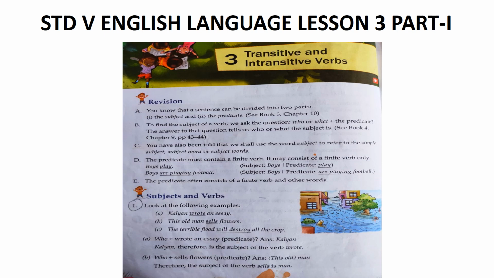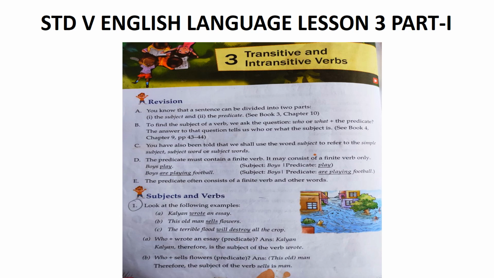Now see, often the verb simply tells us something about the subject itself, what it does, what it is or what it is like. The action described by the verb does not affect some other persons or things. It stops with the subject, like the dog barked, birds fly, John will play. Here in P, the verb bark simply tells us something about the dog, the subject itself. It does not tell us how the subject's action affected some other person or thing. The verb bark therefore has no object, so it is an intransitive verb.